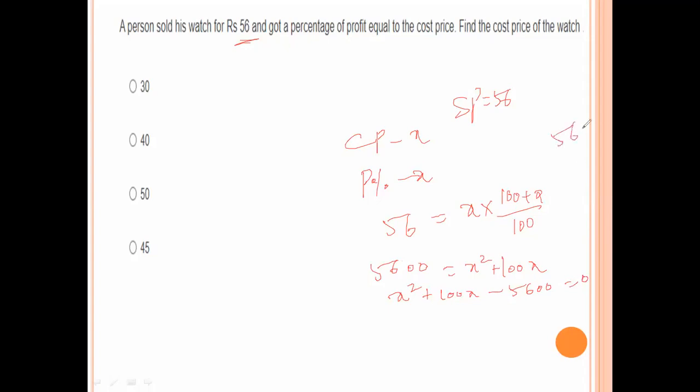Now find the roots of 5600. Try 45 and 55: 45 plus 55 is 100.